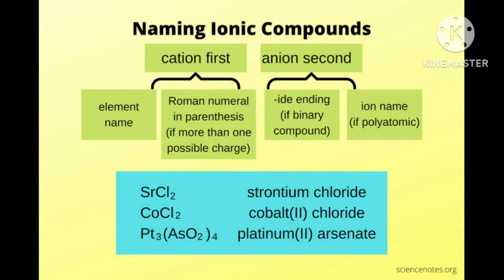Potassium tetrahydroxo zincate, second, means the oxidation state is 2.